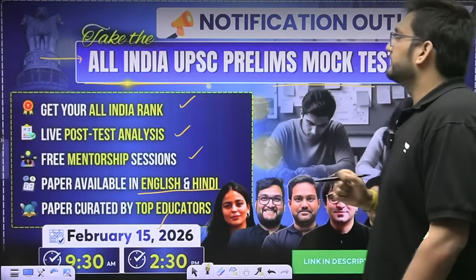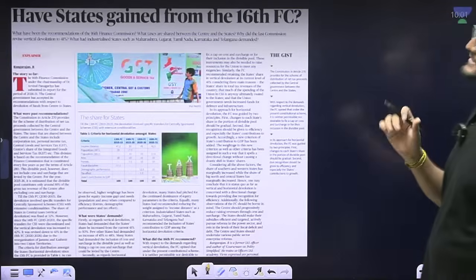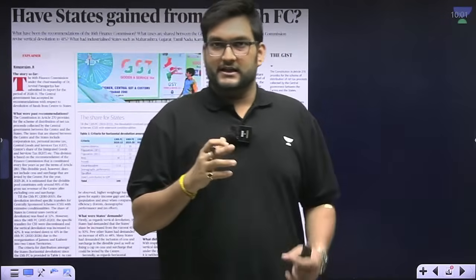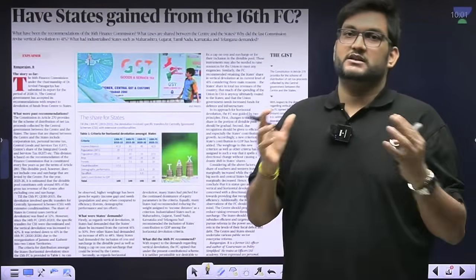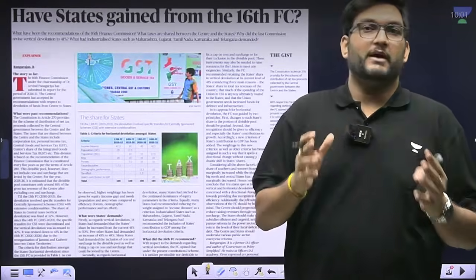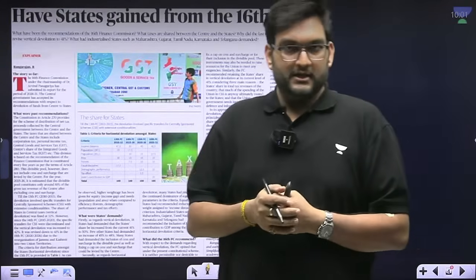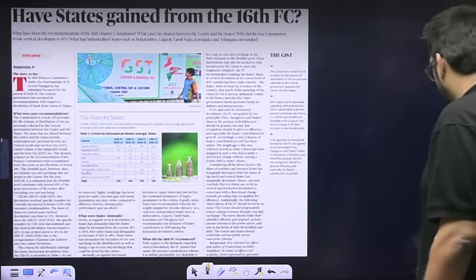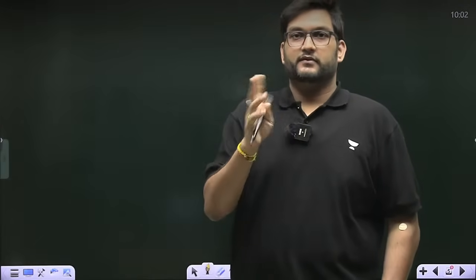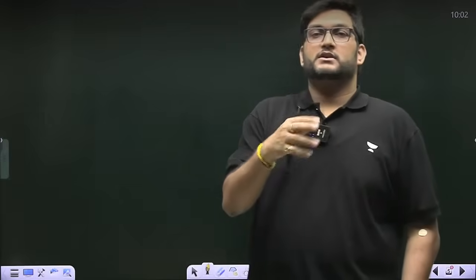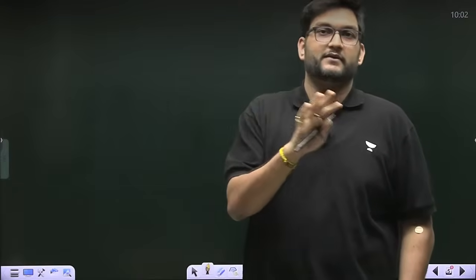Now, the first article talks about the 16th Finance Commission, and there has been a lot of conversation about the 16th Finance Commission within the Parliament also, other than other aspects which have also been raised as issues in the Parliament. Now, there are two things which you have to understand here. First is, what are the constitutional provisions for the Finance Commission, and what is this concept of horizontal and vertical?